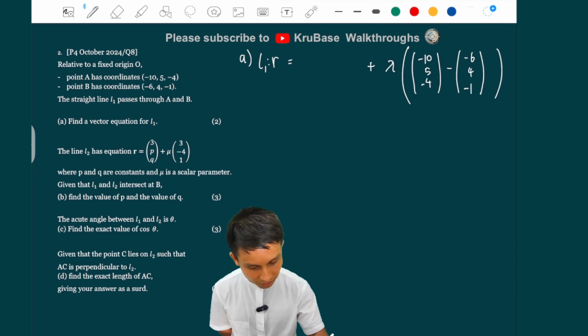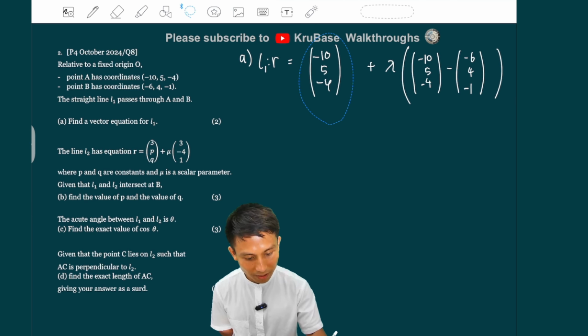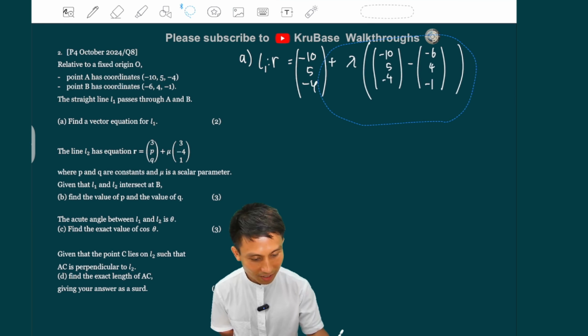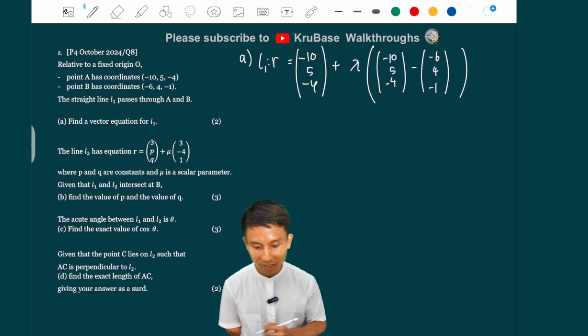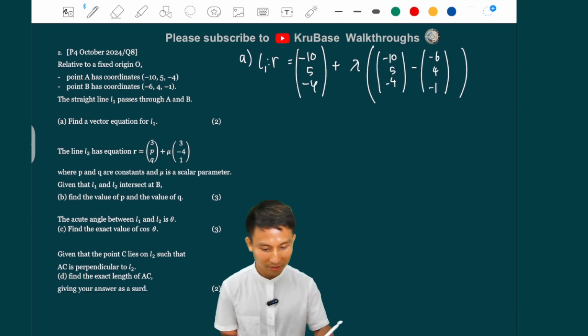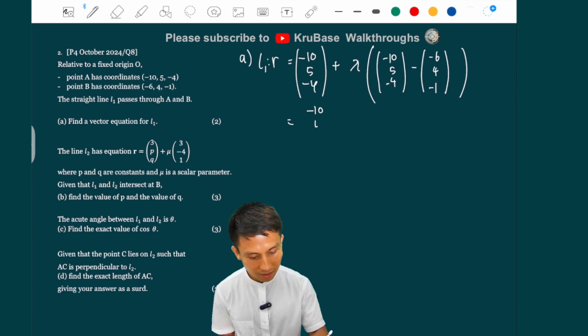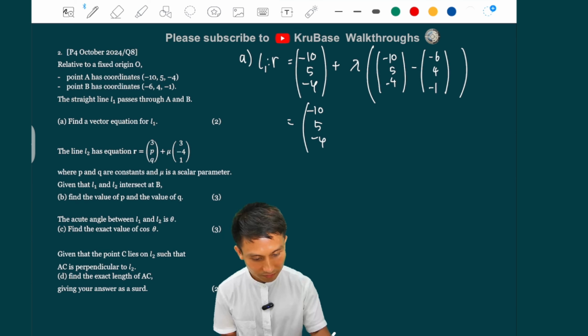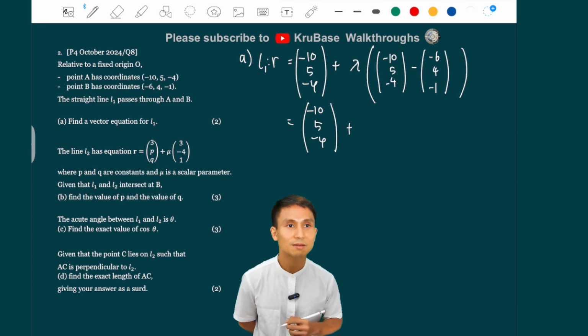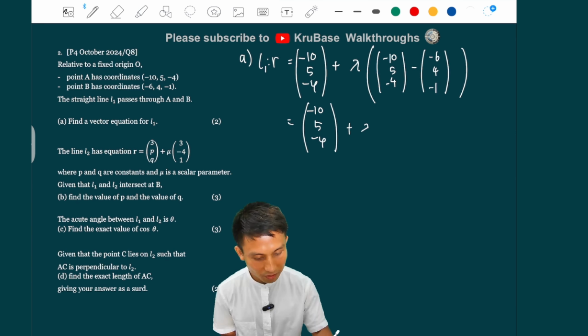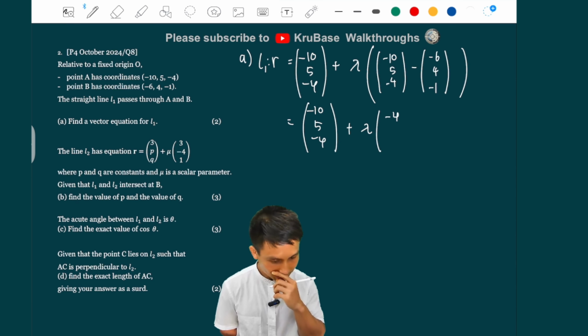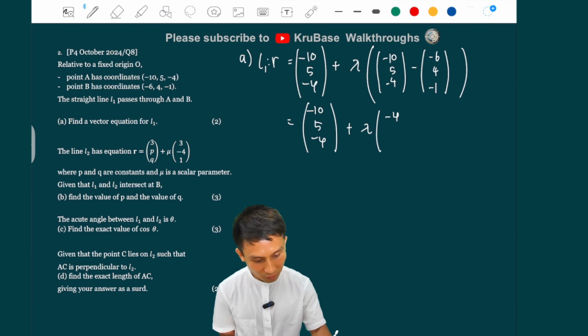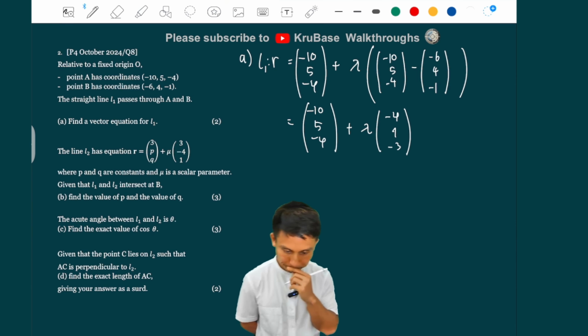And then here I'm just going to put minus 10, 5, minus 4. So just pick one point to make it a vector A, and then for the direction vector, you have to find the relative vector. That's minus 10 minus minus 6, which is minus 4. Yeah, and 5 minus 4 is 1, minus 4 minus minus 1 is minus 3, right?